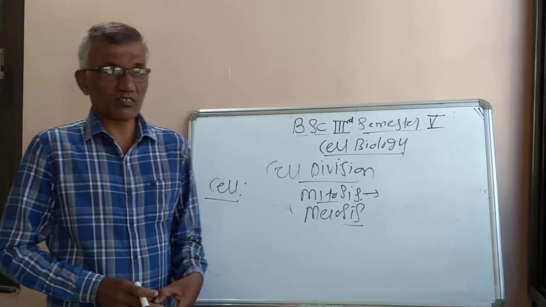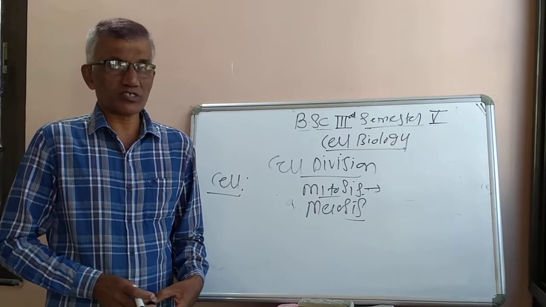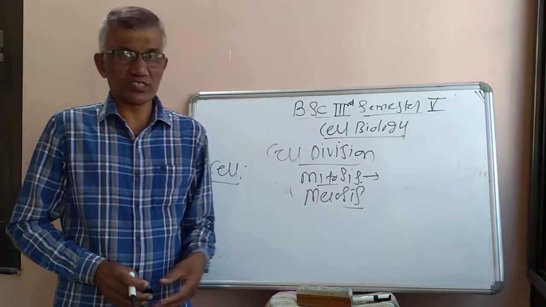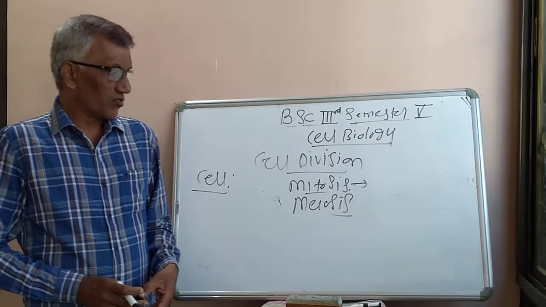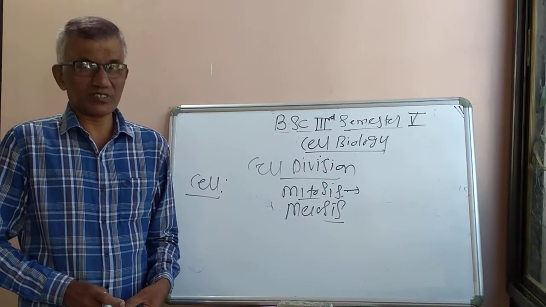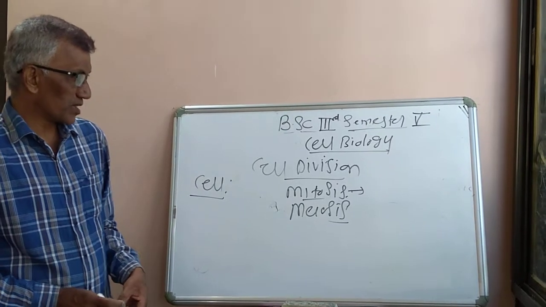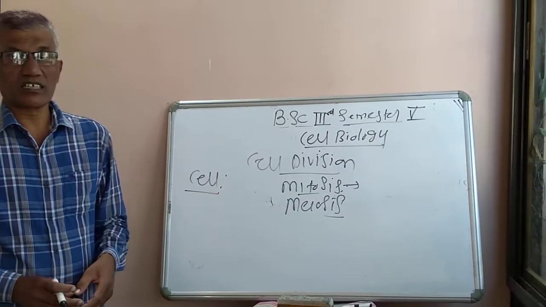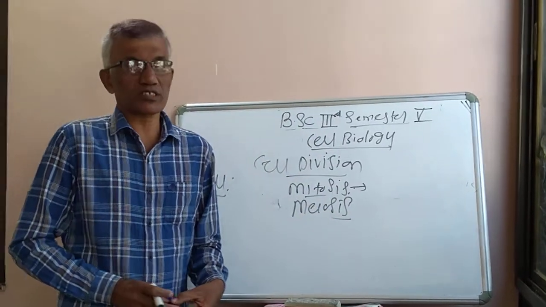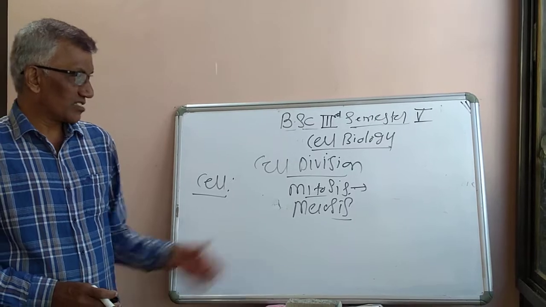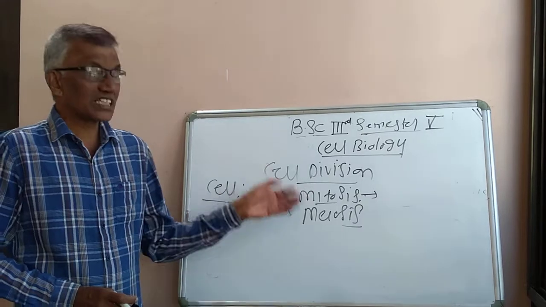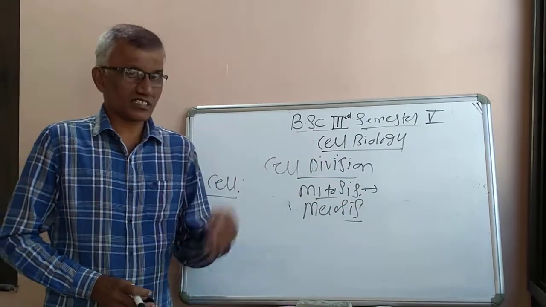Along with these 20 marks, there will be 10 marks or 5 marks questions. With regard to 5 marks questions: what is the significance of mitosis or meiosis? What is meant by chiasmata? Synapsis, synaptonemal complex. All these are 5 marks questions in mitosis and meiosis. Another important aspect for 5 marks questions in this chapter is the cell cycle. What is the cell cycle? These things are in this chapter.